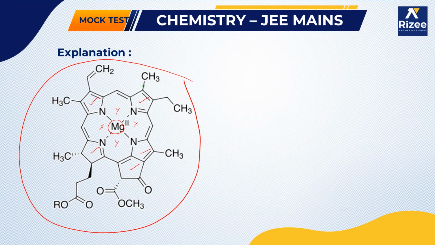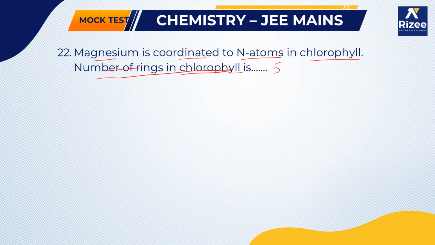So actually these are not rings because the bonds here are not completely formed. That's why these 4 are not rings. So our rings are 1, 2, 3, 4, 5. So totally 5 rings are there. So the answer for the question is 5.